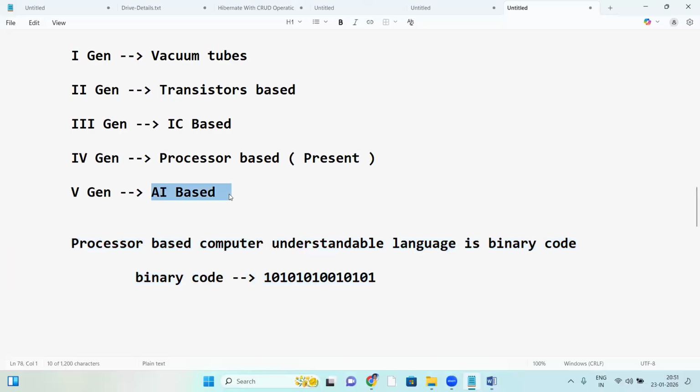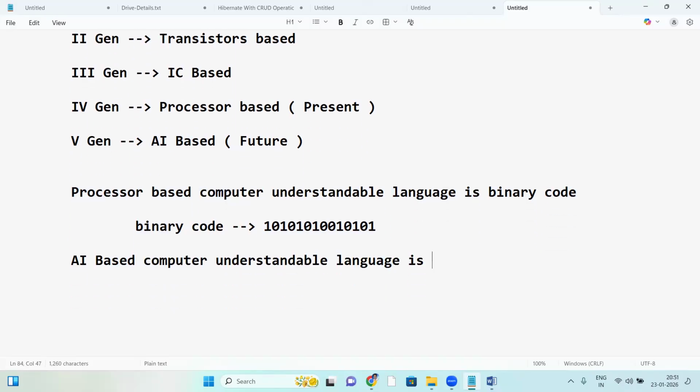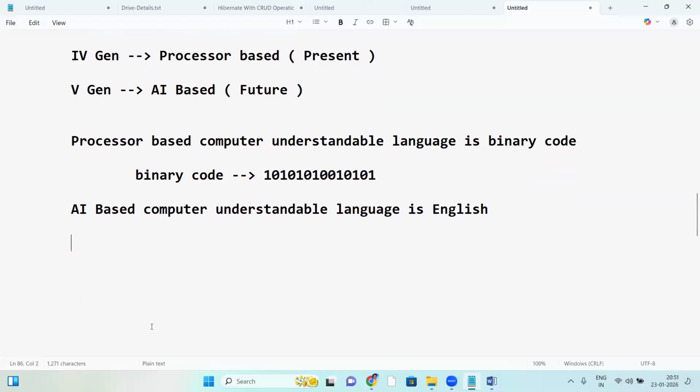Next, AI based, the future. So what is the AI based computer understandable language? Anyone idea? AI-based machines understandable language is English. Yes, it can understand our English.